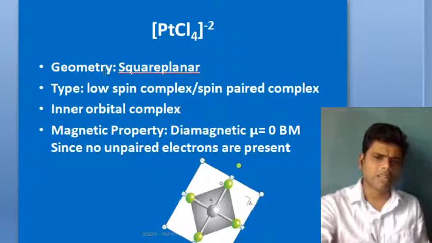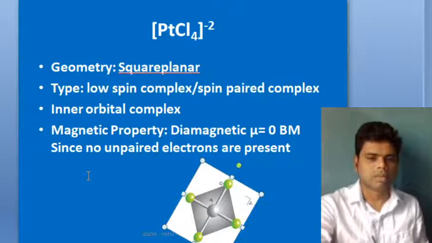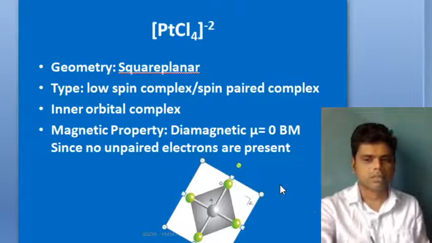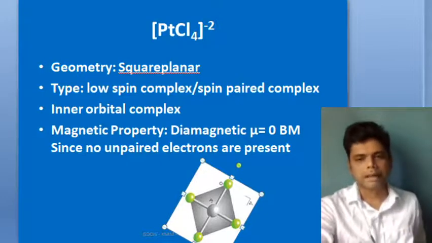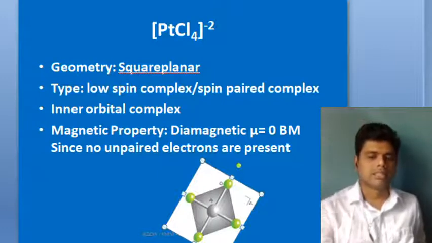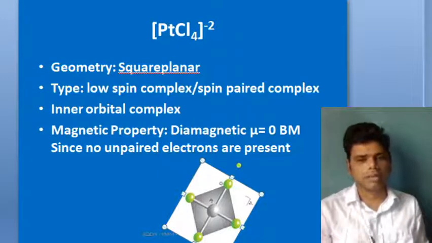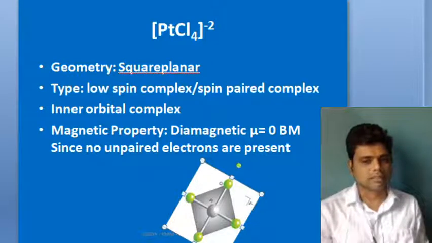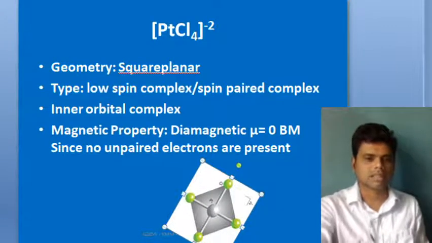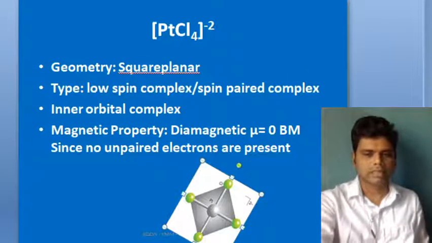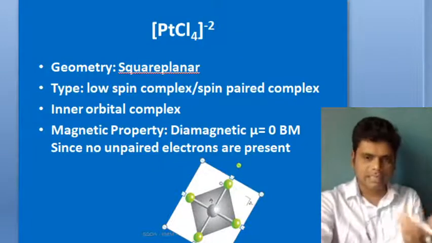So at the end of every complex, if you can summarize this, it means you have been able to follow VBT. That's how the tetrachloridoplatinate(II) complex ion can be discussed in terms of valence bond theory. Valence bond theory gives us the direction in which the bond is directed. That's the main important thing. The directional nature of the bond is given, and from that you get the structure. So by simply looking at the molecule, you could give all this. It will help us in understanding the theory of complexes.